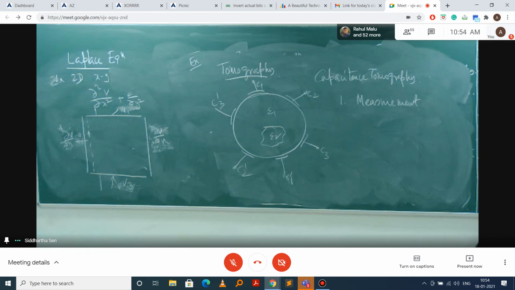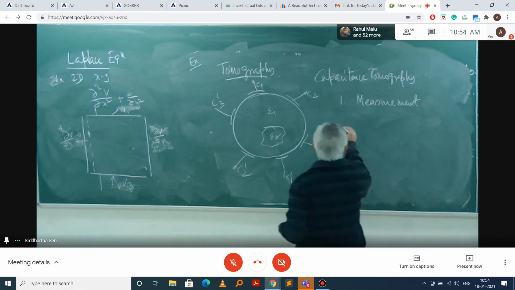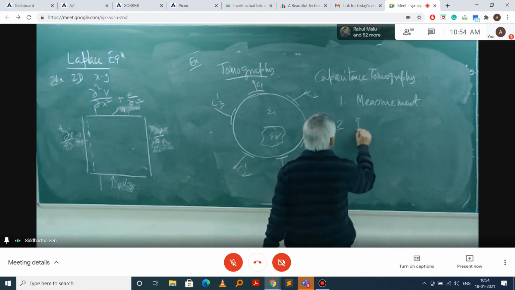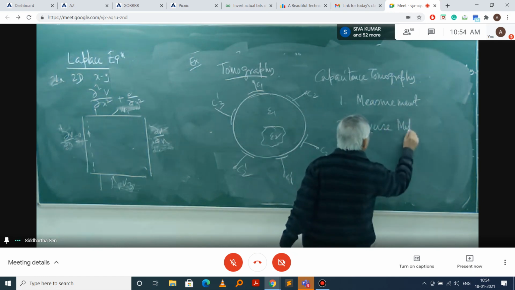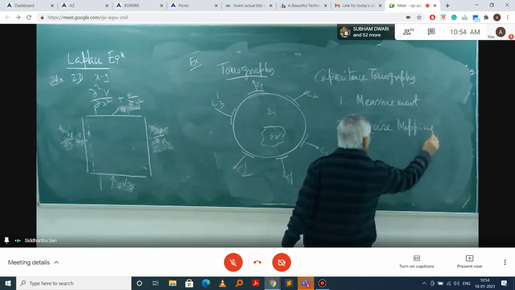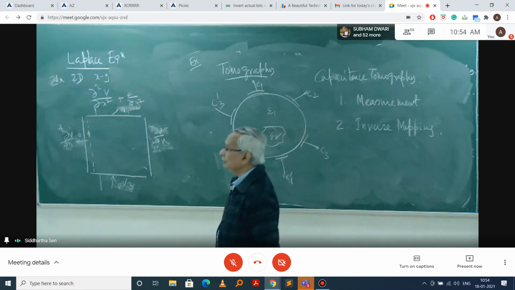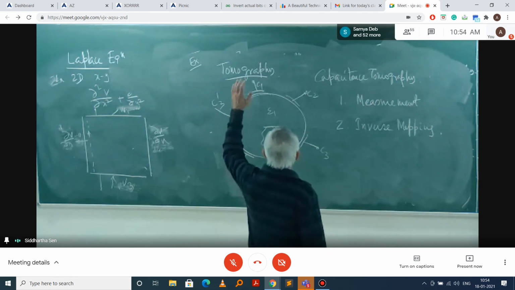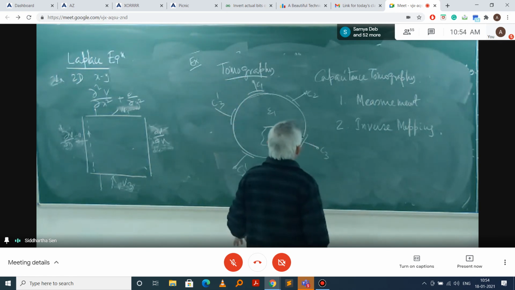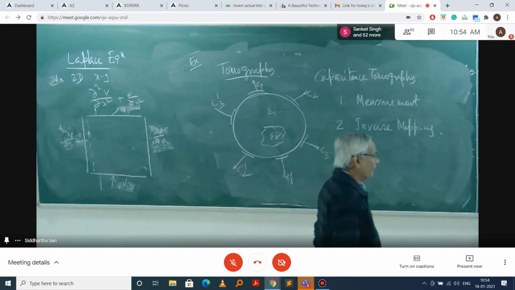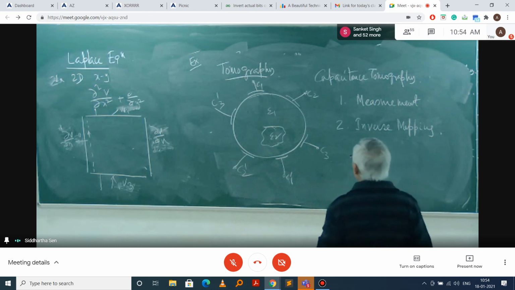And next is what we call inverse mapping. We'll discuss those things afterwards. What is inverse mapping? We have got a series of experimental data. From there, can I go for some mapping? That is called inverse mapping.